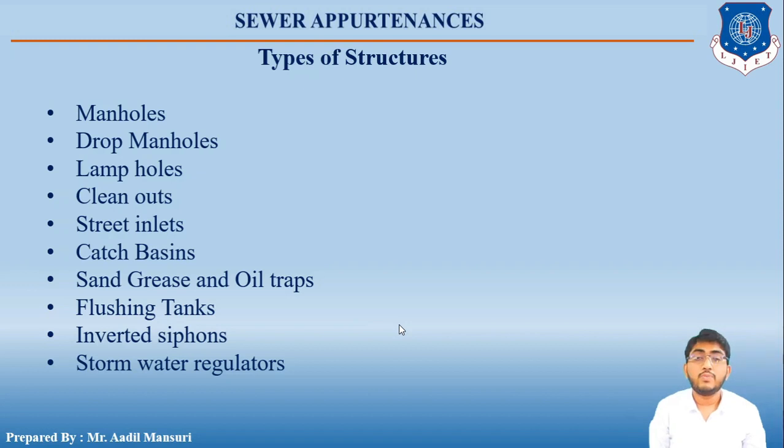These are the different types of structures that are used for the efficient working of the sewerage system of a particular city or a town. Okay students, now we will be looking into each of these structures in detail. So let us start.